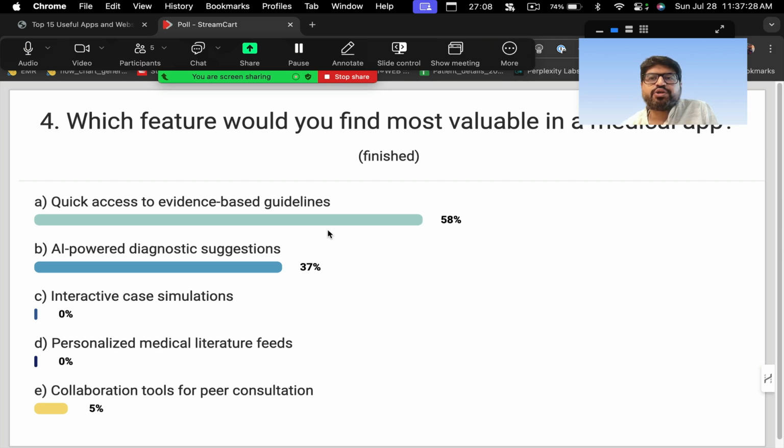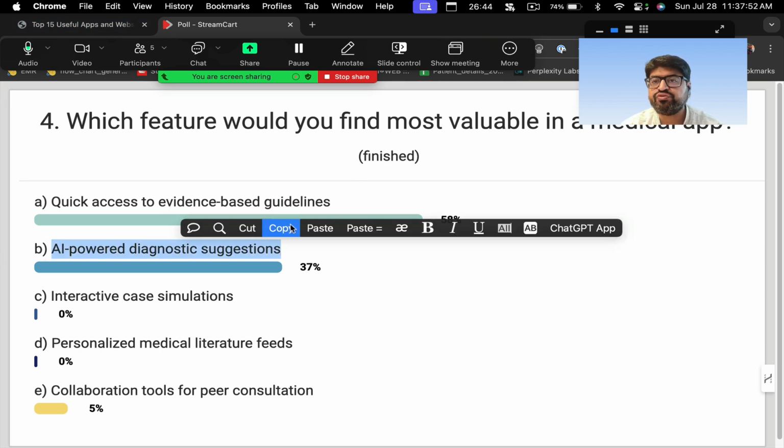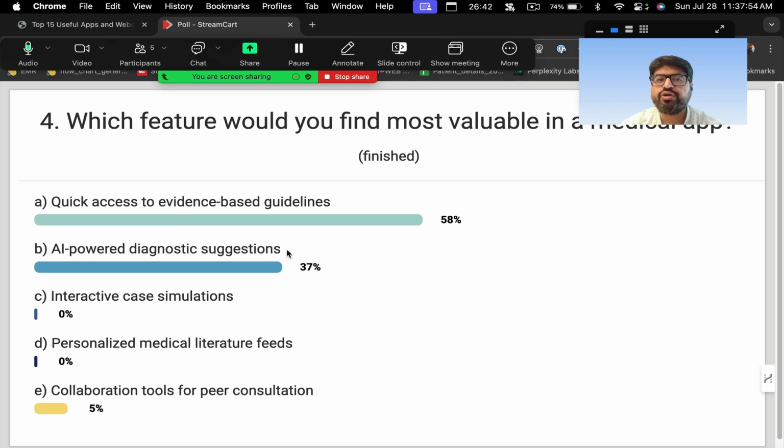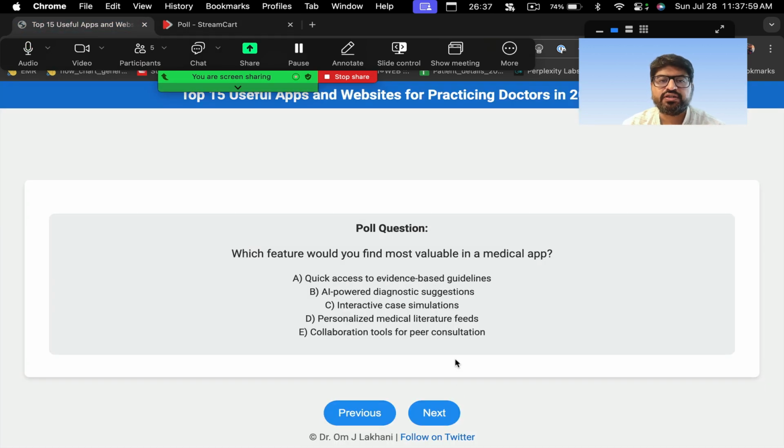Yeah, thank you. So this is what you find most useful. And again, quick access to evidence-based guidelines is something which a lot of you really want. That's something which I also feel is really useful. And this is where you can use something like Pathway, or you can use Perplexity itself for making the searches also. So for this particular purpose, I would probably look at this. And for the AI-powered diagnostic, this is where you use VisualDx, or I'll show you some other tools which we have developed, which we are developing as well for this purpose.